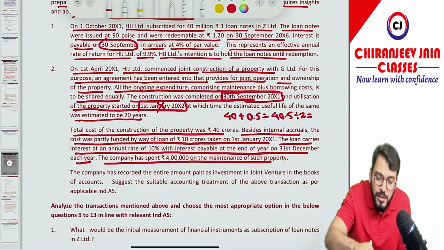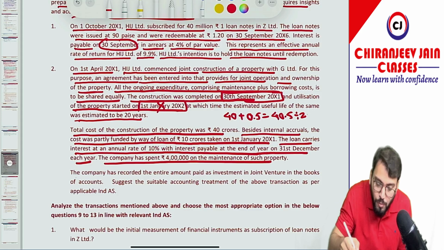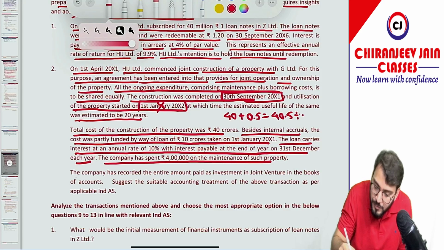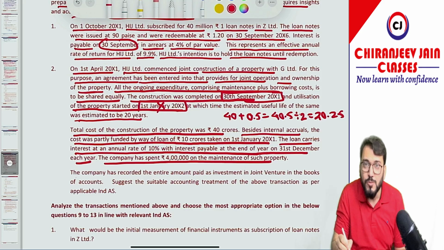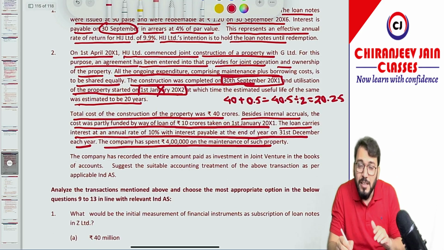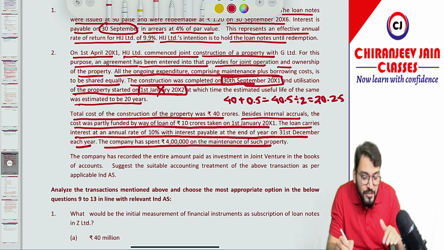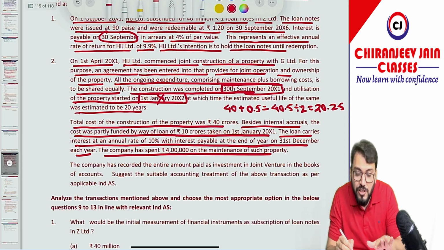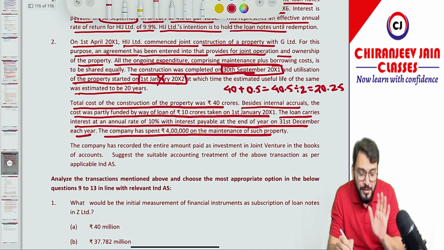So each party will have how much? It will be 20.25. Am I right? So 20.25 will be the cost of the property to be recognized in the financial statements of HIJ Limited and G Limited.